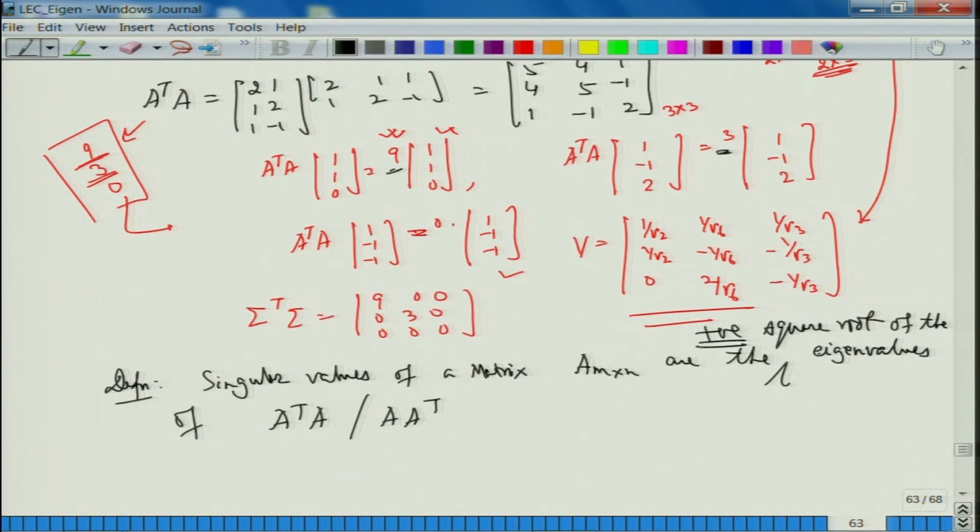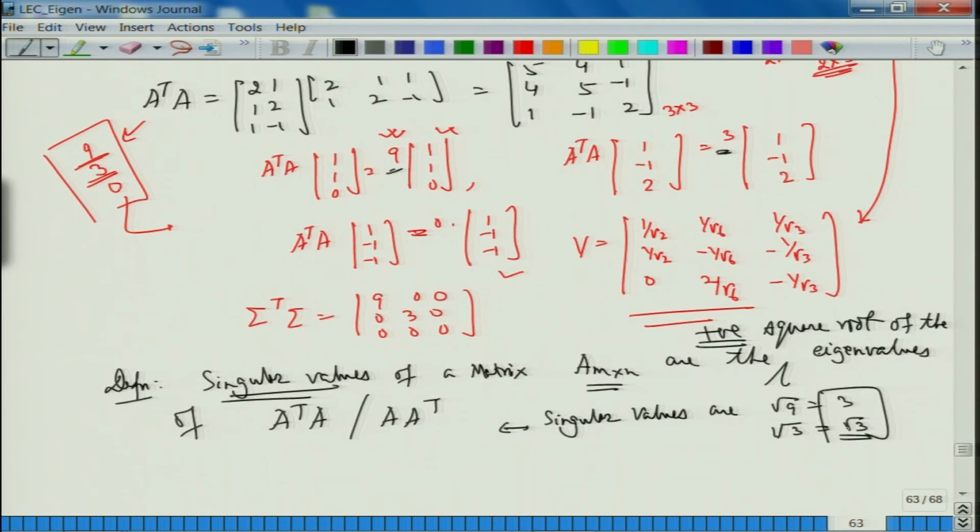Fine. So, singular values of a matrix A, which is a rectangular matrix, are the positive square roots of the eigenvalues of this. So, here in this example my singular values are the square root of 9, which is 3, and the square root of 3, which is the square root of 3 itself. All right.